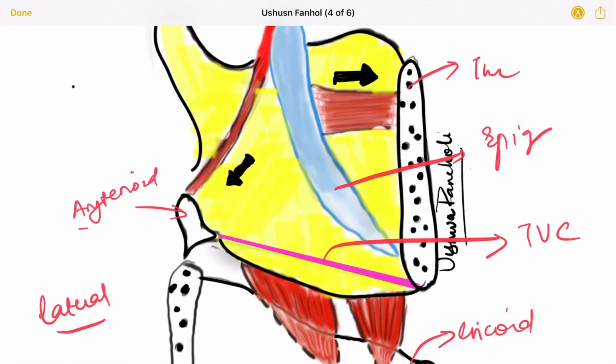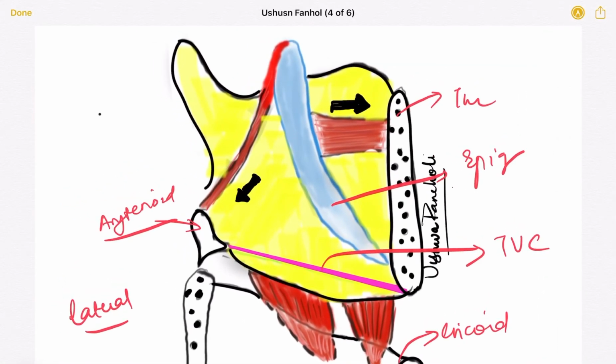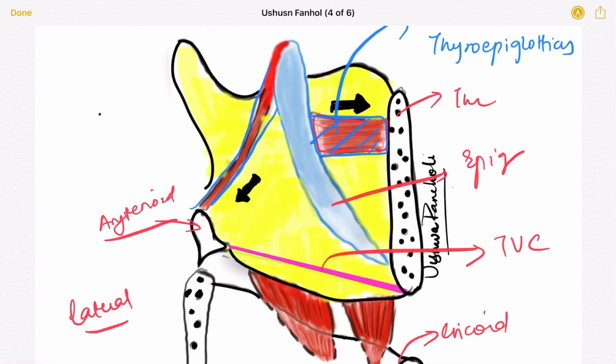Fine, now any muscle name is just the name of the two structures which it connects. Suppose let's take this muscle. Okay, the muscle connects the thyroid cartilage and the epiglottis, so it is known as thyroepiglotticus. Okay, the second muscle that I've drawn here connects the epiglottis with the arytenoid, so it is known as aryepiglotticus. Now you can obviously see that if I want to open the laryngeal inlet, the muscle that is going to act will be thyroepiglotticus.